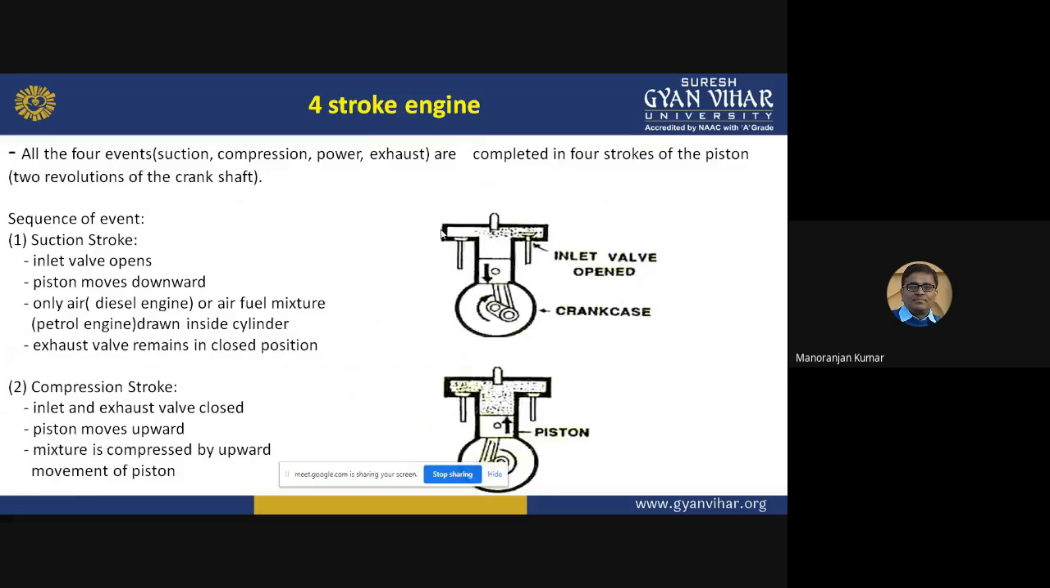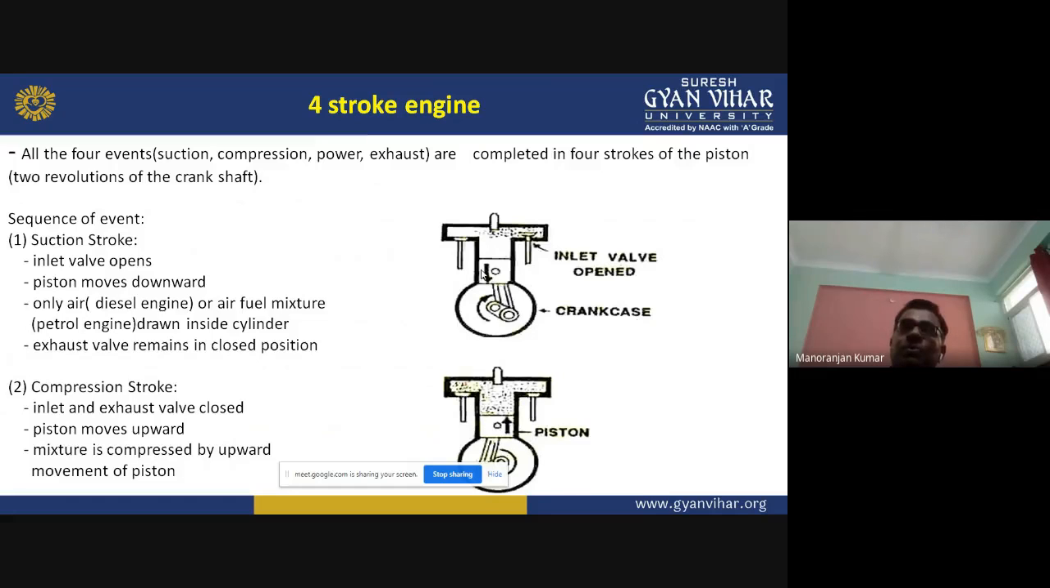So if in any engine all the four events, suction, compression, power and exhaust, are completed in four strokes of the piston, meaning the piston comes from top to bottom, again from bottom to top, again from top to bottom, and again from bottom to top, then this type of engine is known as a four-stroke engine.